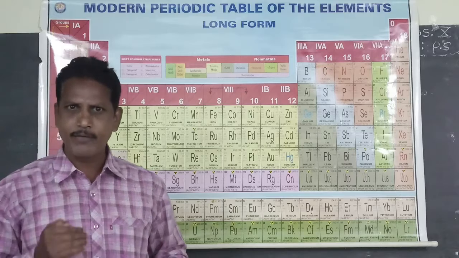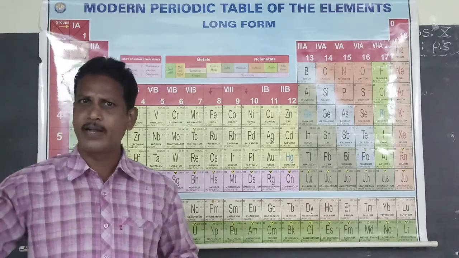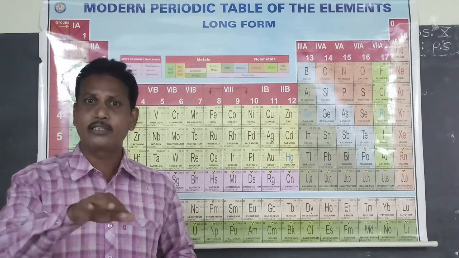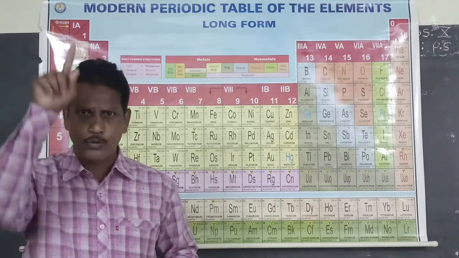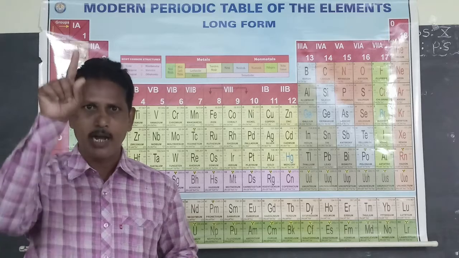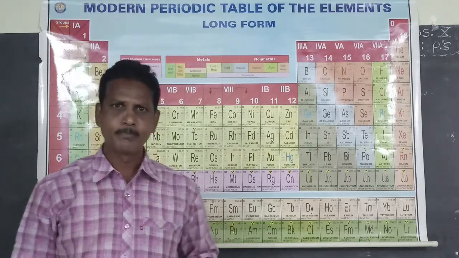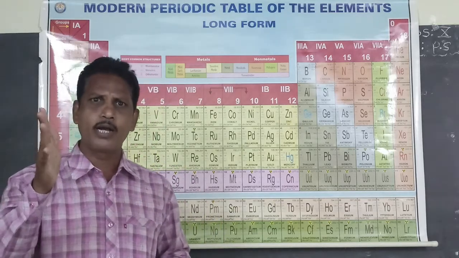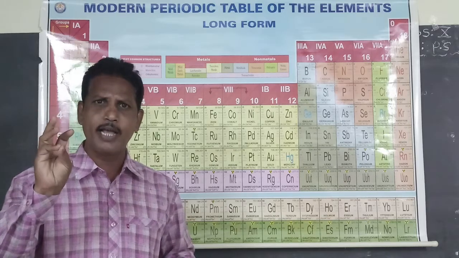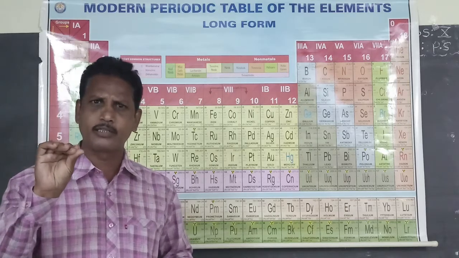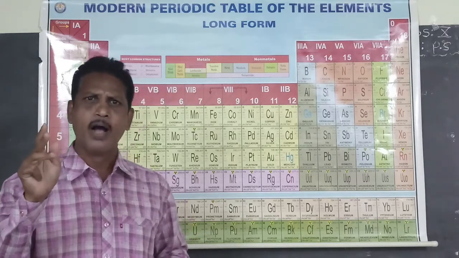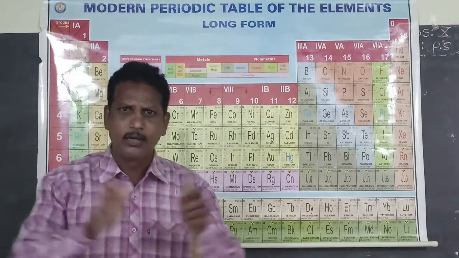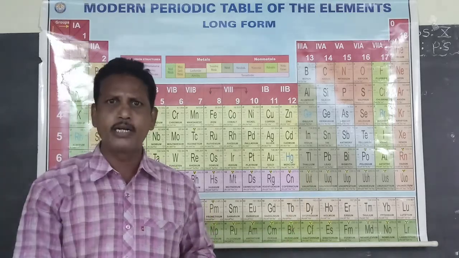We know electronic configuration is the systematic arrangement of electrons in the atomic orbitals of an atom. We know the electronic configuration of the 1 to 30 elements: hydrogen, helium, lithium, beryllium, boron, carbon, nitrogen, oxygen, fluorine, neon, sodium, magnesium, aluminum, silicon, phosphorus, sulfur, chlorine, argon, potassium, calcium, scandium, titanium, vanadium, chromium, iron, cobalt, nickel, copper and zinc. These are the 1 to 30 elements.